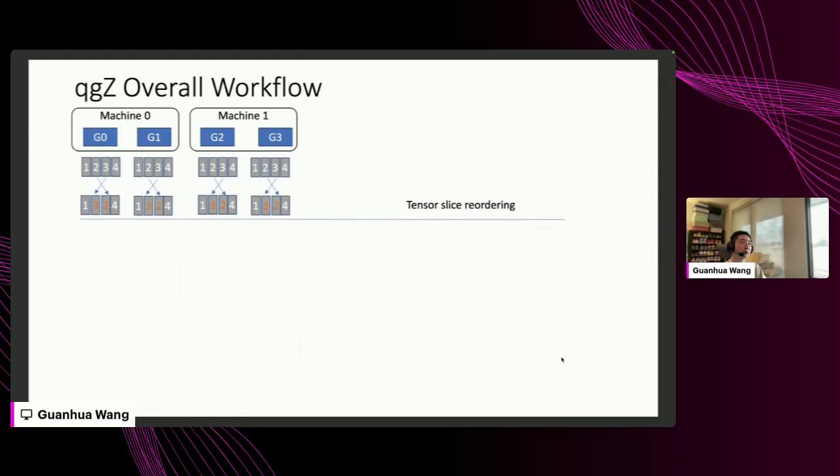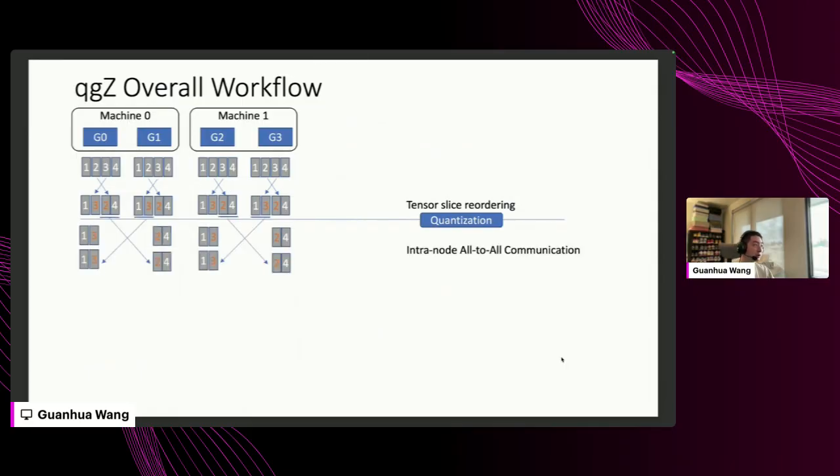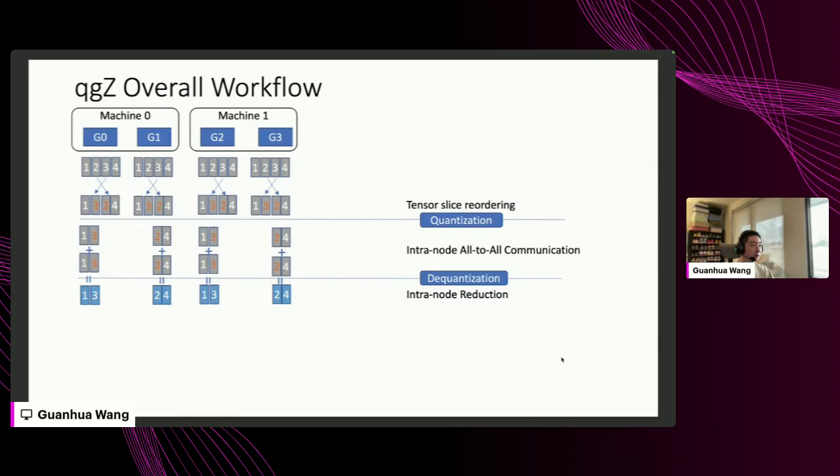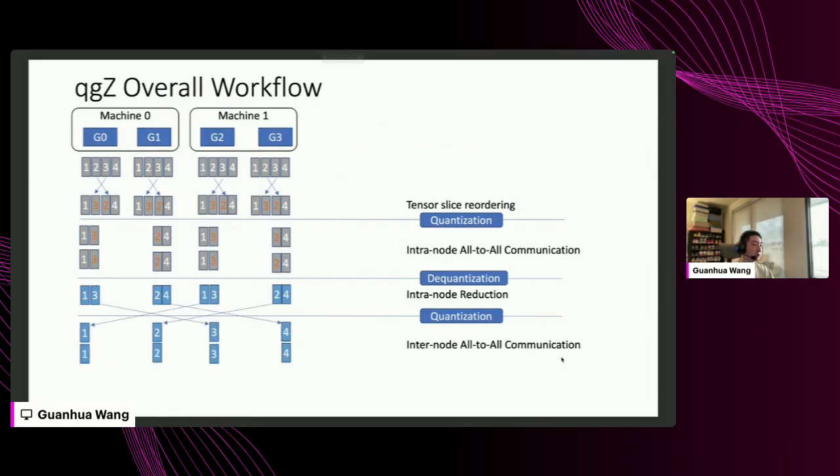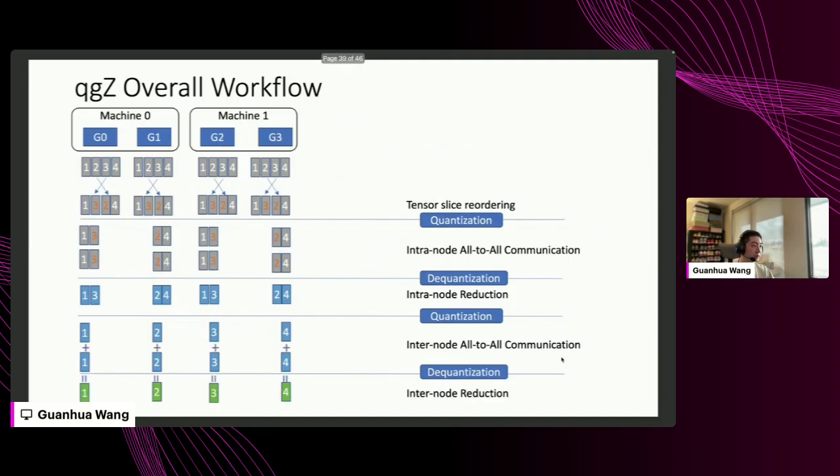So the QGZ module's overall workflow looks like this. Before we do any quantization, we first do a tensor slice reordering. After that, we do intra-node quantization, and then intra-node all-to-all communication as step 1. Then we do intra-node dequantization and reduction to get the intra-node reduced gradient values. After that, we do inter-node quantization, inter-node all-to-all communication, and inter-node dequantization and reduction, in order to get the correct final answer for every GPU.